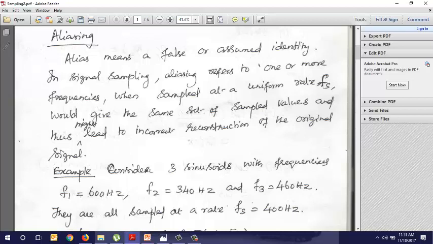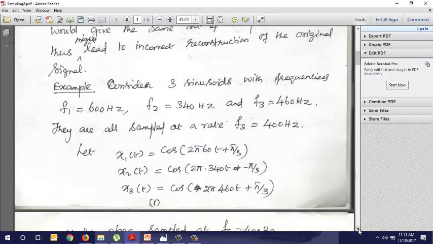So in signal sampling, aliasing refers to the situation where one or more frequencies sampled at a uniform rate fs would give the same set of sample values and thus might lead to incorrect reconstruction of the original signal. So in signal sampling, what is aliasing? One or more frequencies may have the same samples after being sampled by a single frequency fs. Hence the reconstruction of the original signal may be a problem. Now see an example.